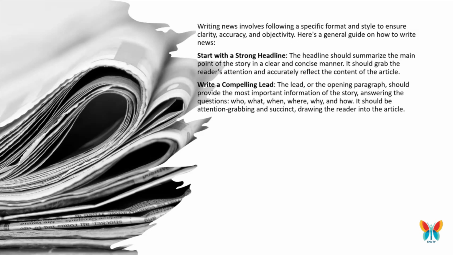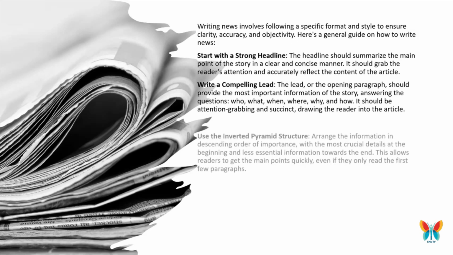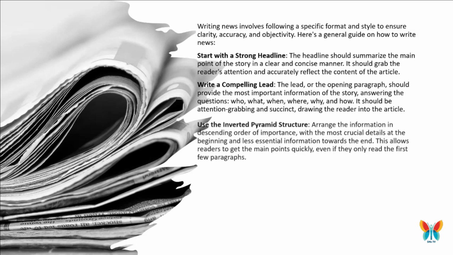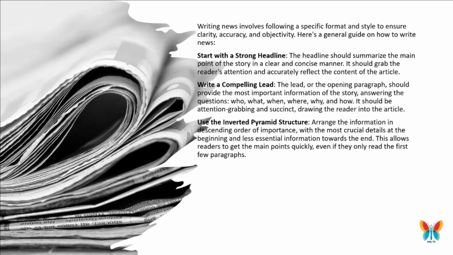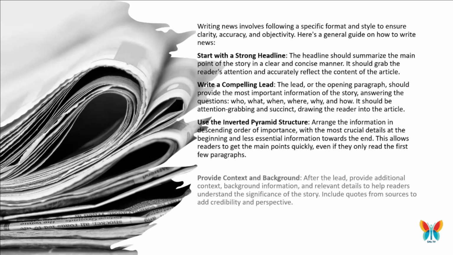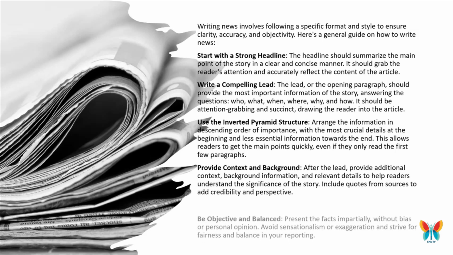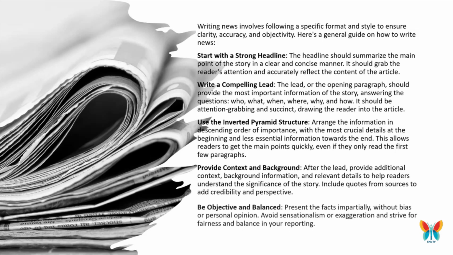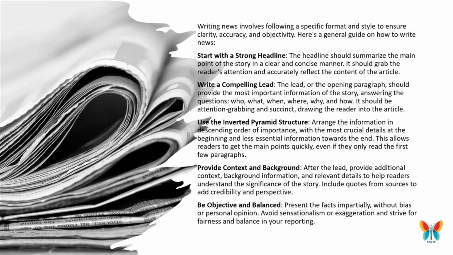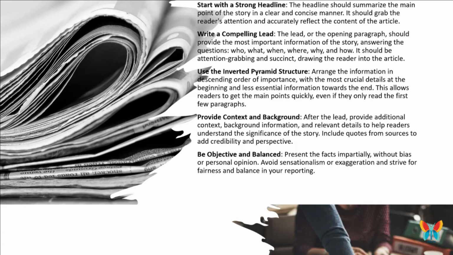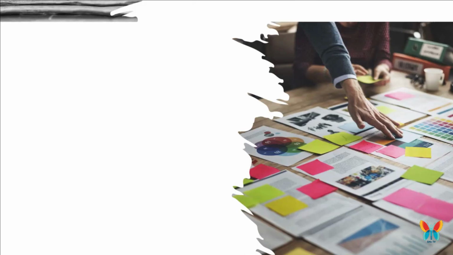Use the inverted pyramid structure. Arrange the information in descending order of importance, with the most crucial details at the beginning and less essential information towards the end. This allows readers to get the main points quickly, even if they only read the first few paragraphs. Provide context and background. After the lead, provide additional context, background information, and relevant details to help readers understand the significance of the story. Include quotes from sources to add credibility and perspective.